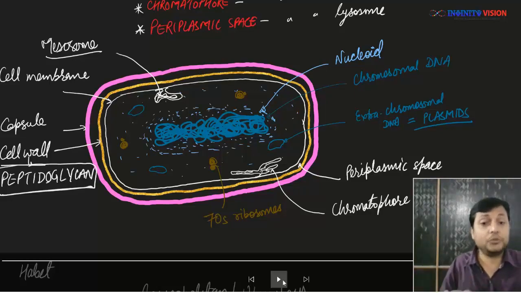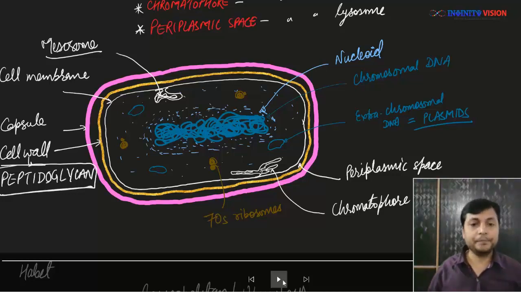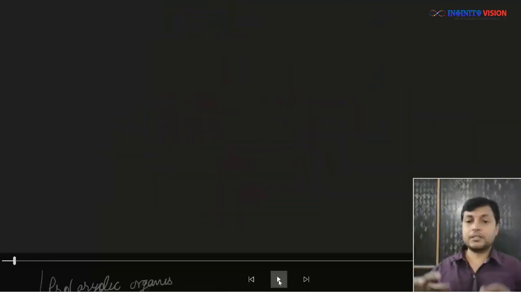Okay, and this bacteriochlorophyll is significantly different from the chlorophyll. I hope you have a basic idea of prokaryotic cells, how they appear, and what different structures are found in them. Slowly, as we move, we will learn more about bacteria and the different structures of a prokaryotic cell. Great. Now let's talk about some other characters of kingdom Monera.